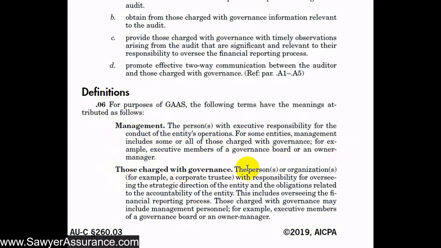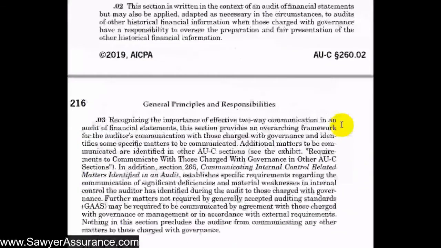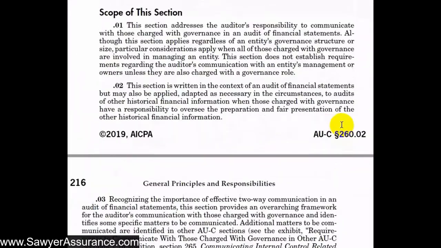Those charged with governance would be persons of the organization that have responsibility for overseeing the strategic direction of the entity and obligations related to the accountability of the entity. This includes overseeing the financial reporting process, which is what we're principally concerned with. Those charged with governance may include management personnel, as we just discussed, for example, executive members of a governance board or an owner manager. We mention that because this section, even though it says that responsibilities for us to communicate to those charged with governance, could include owner managers because they are the ones that are charged with governance.